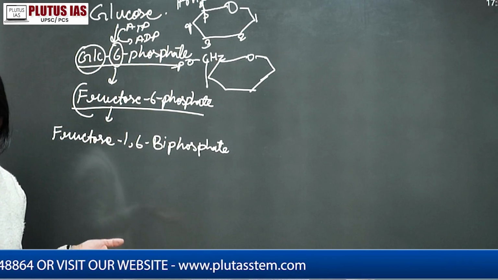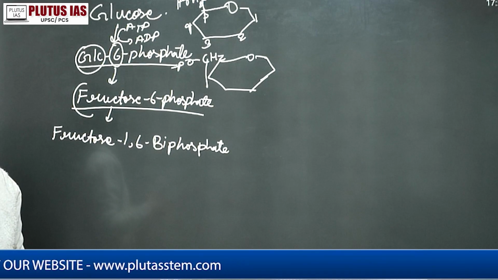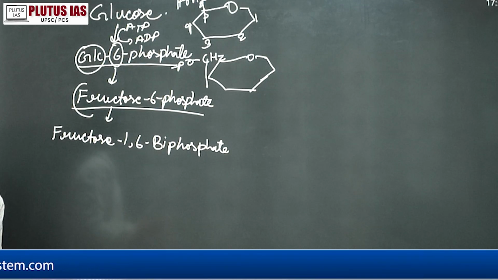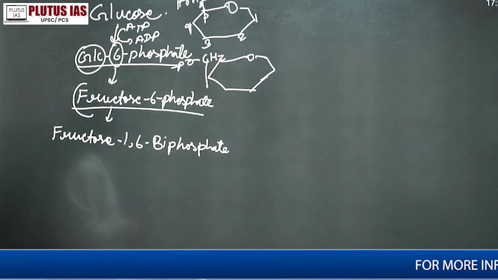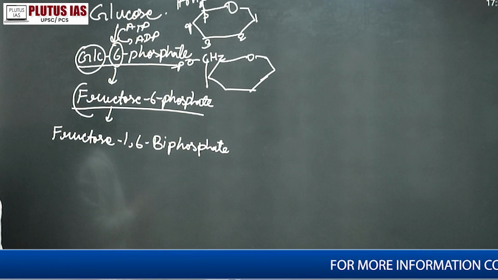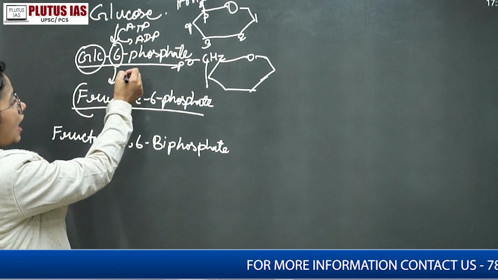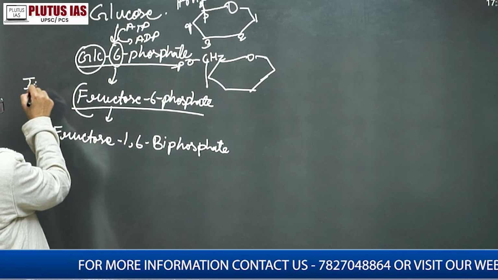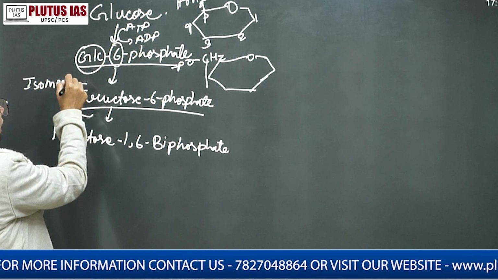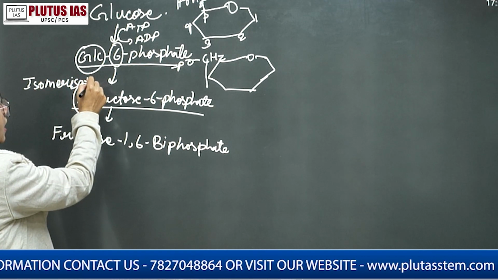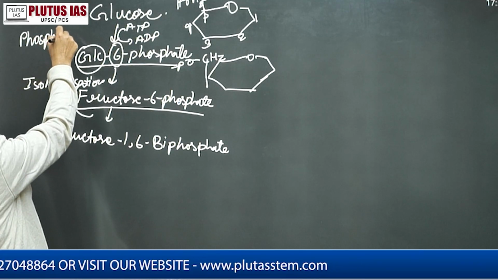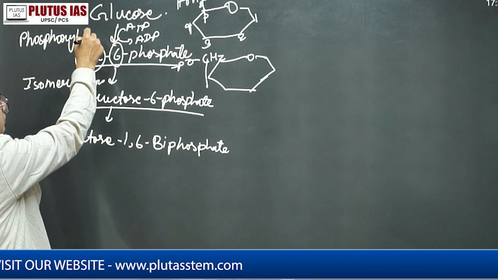The planar structure of fructose is different, the ring-like structure is different, isn't it? Basically what we know is the difference between aldehyde and ketone, right? Glucose is your aldehydic carbohydrate, while fructose is your keto carbohydrate or the keto sugar, whatever you want to say. Here there is no involvement of any energy, and this is your isomerization. And the other one is a phosphorylation, right?